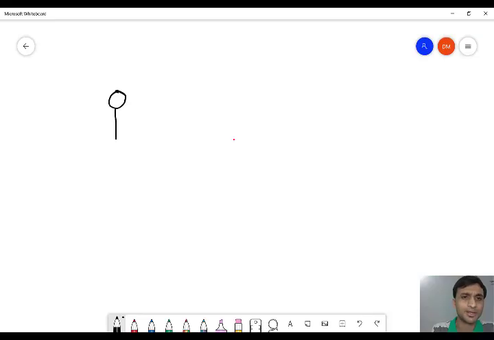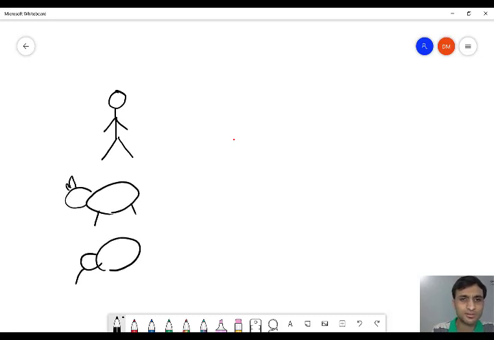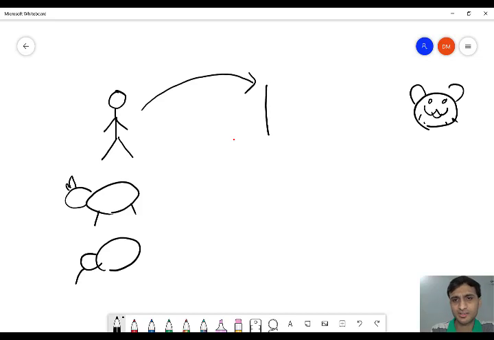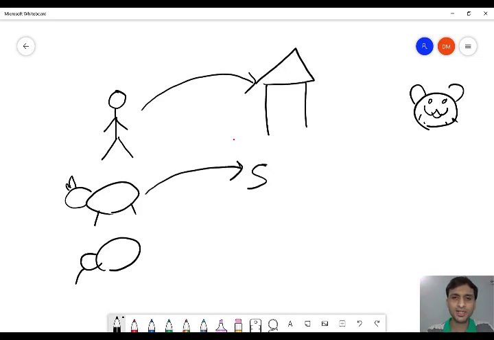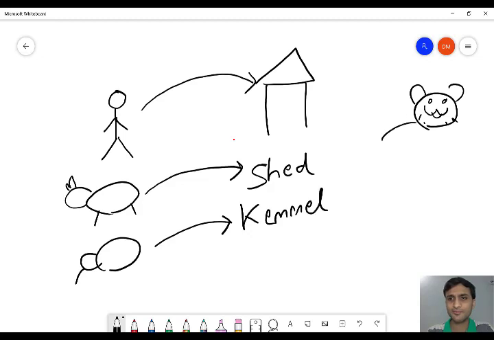So this is a human being. This is a cow. This is a dog. This is a cat. A human lives in a place called a house. Similarly, a cow lives in a shed. A dog lives in a kennel. A cat lives in a cattery. So everyone has their own place to stay.